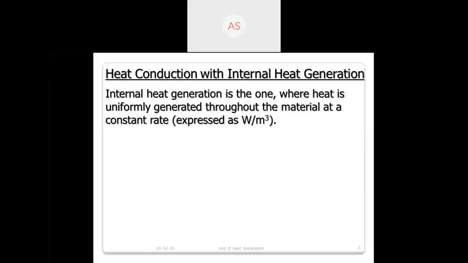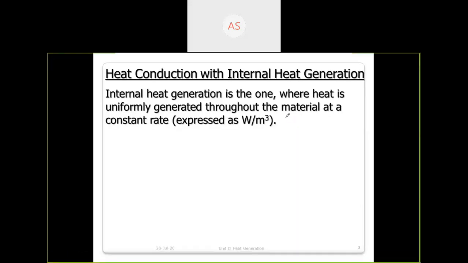But here we are considering that throughout the control volume the same heat is generated at the same rate, and that is watt per meter cube. For a 1 meter cube volume, how much heat is being generated is what is told. If you multiply it by volume, this is the small qg term, which will come while solving numericals. I will use the notation small qg.